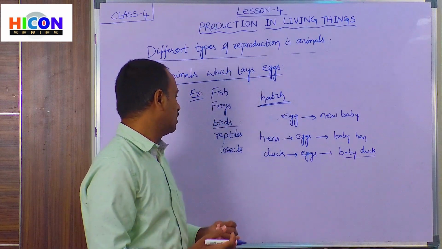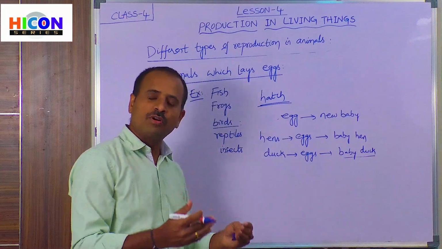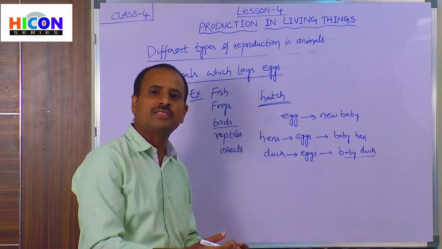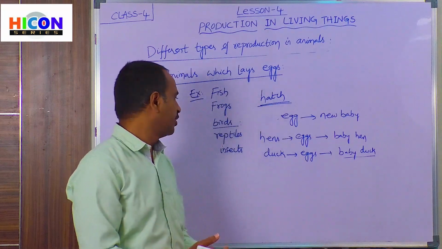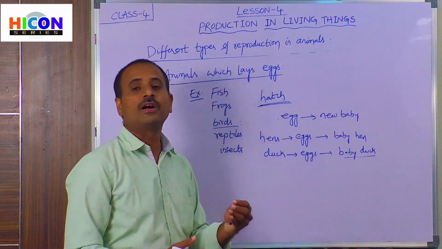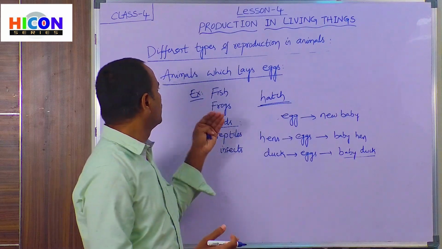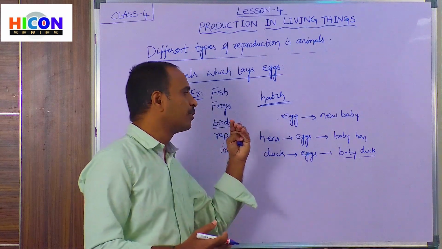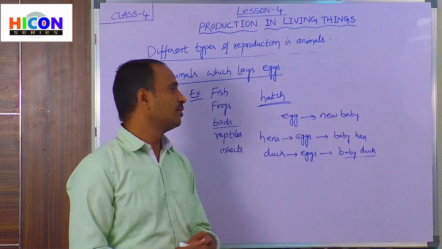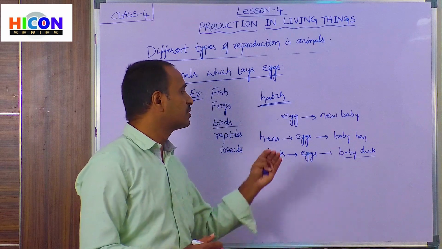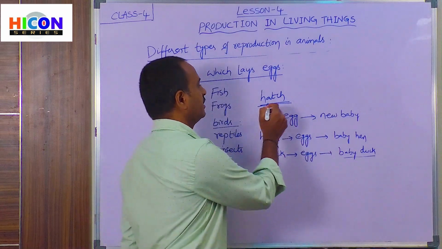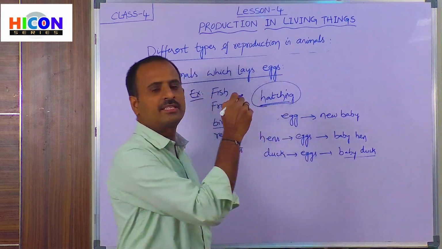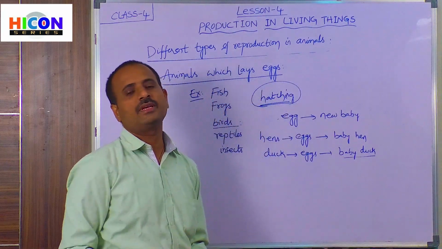In this way, all the baby insects will come out from their eggs, and all the baby reptiles, that means baby snakes, will come out of their eggs, and a baby crocodile will come out from its egg. So in this way, these animals will lay eggs, and these eggs will produce new babies. This process of producing new babies from eggs is called hatching. So by hatching, the eggs will produce new, young babies.